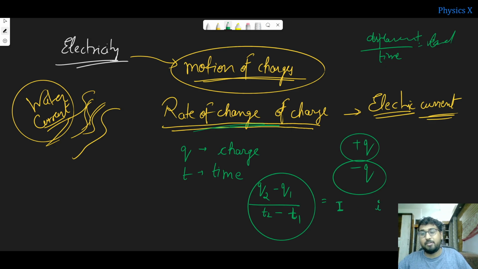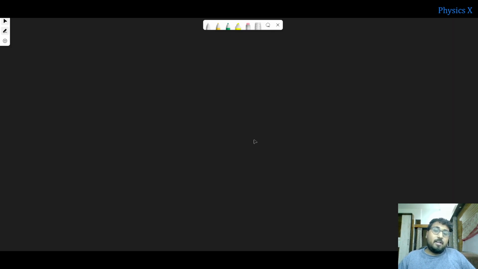Sometimes small i is used for AC. You need to know that current is represented by I. So this is all about electric current. Let me write it down for you again.